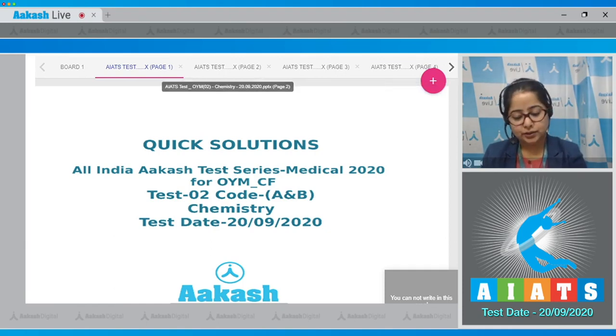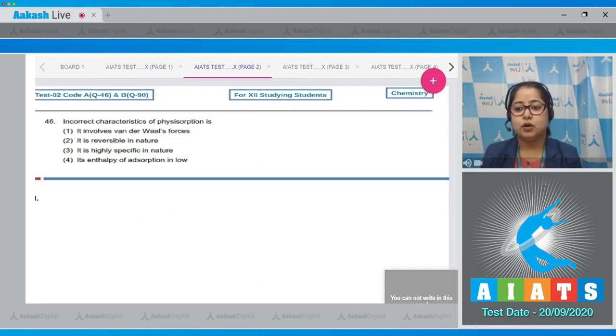Let's read the question. Incorrect characteristics of physisorption is. Let's read the statements. It involves van der Waals forces. Student, this is a correct statement as physisorption involves van der Waals forces. On the other hand, chemisorption involves chemical bond formation. Moving to next, it is reversible in nature. Student, this is also a correct statement as we all know that physisorption is reversible. On the other hand, chemisorption is irreversible in nature.